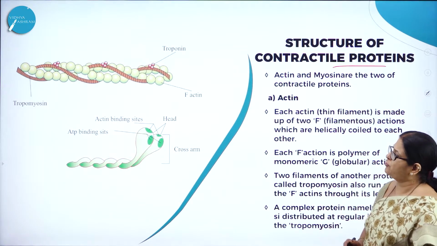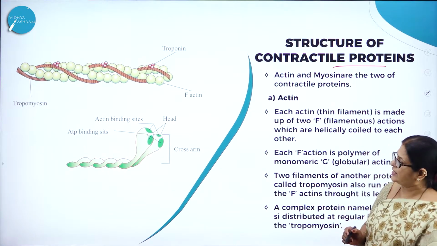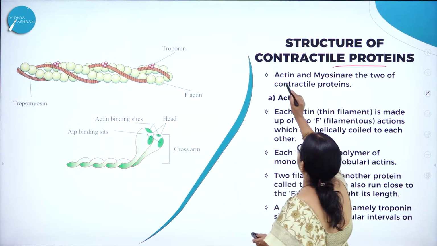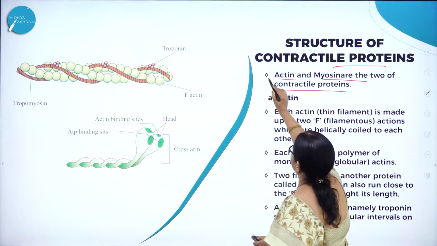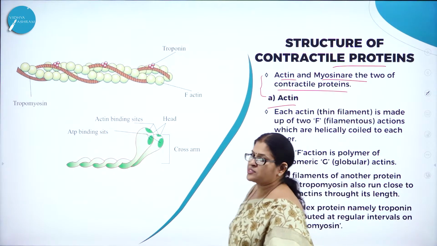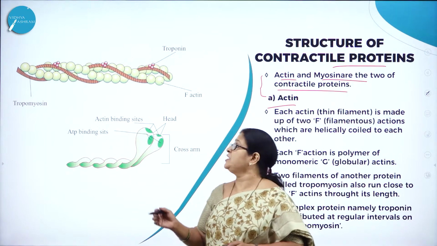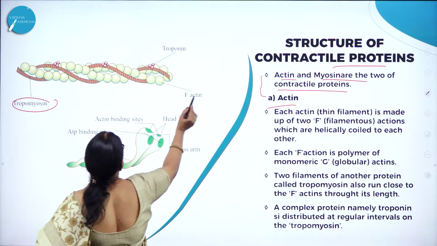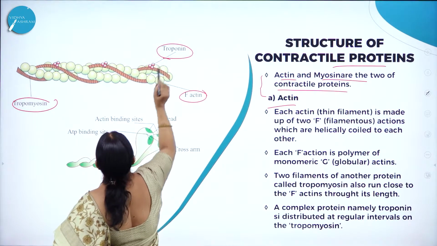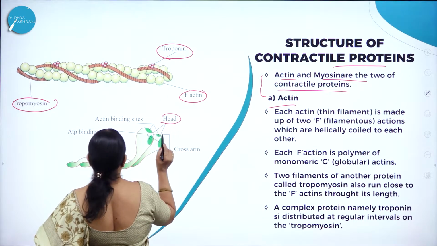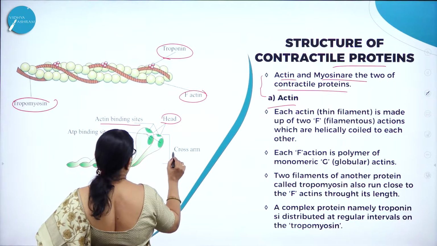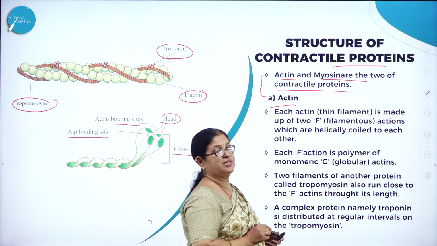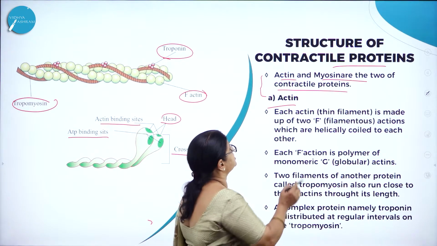Hope you can see in this beautiful picture the structure of actin and myosin. So actin and myosin are the two contractile proteins. Now let us discuss the structure of actin. Here you can see the structure of actin with tropomyosin, and here you can see F-actin, and here you can see the troponin. And here you can see the head, which is divided into head, actin binding site, cross arm, and ATP binding site.